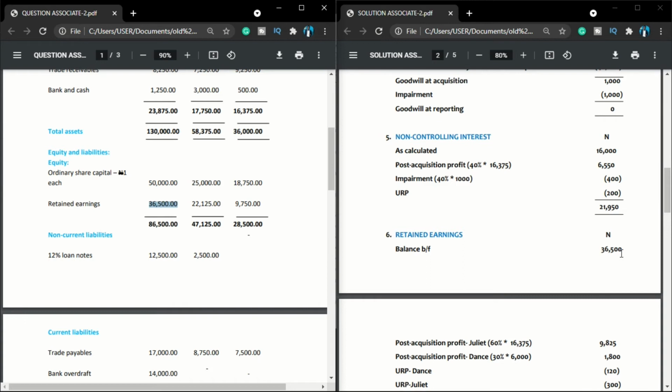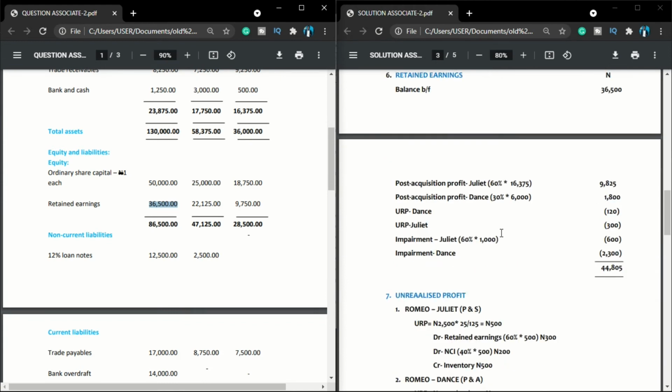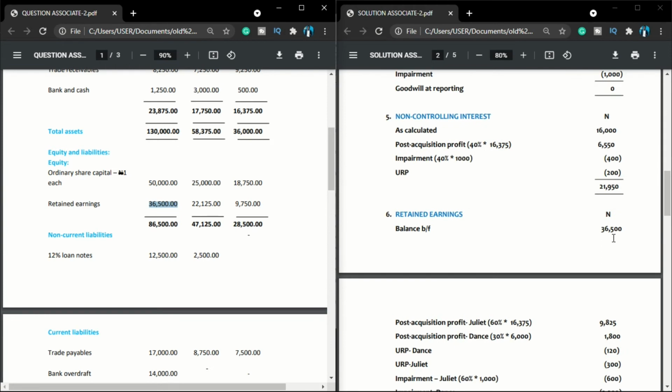So I'm fine. In the subsidiary, the parent company owns 60%. So if they own 60%, any post-acquisition profit, they are entitled to 60% of such. So I will come here, post-acquisition profit, 60% of 16,375. We get this. Also, the impairment of 1,000, since we use the full goodwill method, the parent company will suffer 60% of that impairment. So if I come here, impairment, 60% of 1,000 gives me 600. So I don't have a problem. So you understand up to that level.